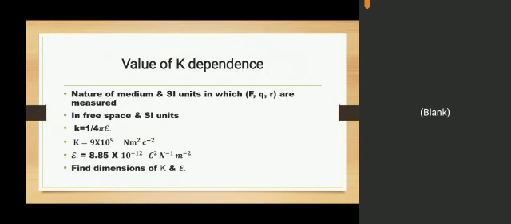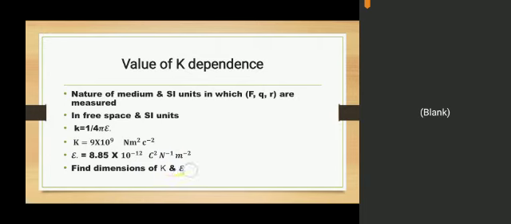Students, have you realized any similarity between the units of both? K has the unit Newton meter square per Coulomb square, while epsilon naught has the unit Coulomb square per Newton per meter square. Both are reverses of each other: Newton with Newton, meter square with meter square, Coulomb square with Coulomb square. So an important and conceptual MCQ on these two quantities is to find the dimensions of K and epsilon naught.